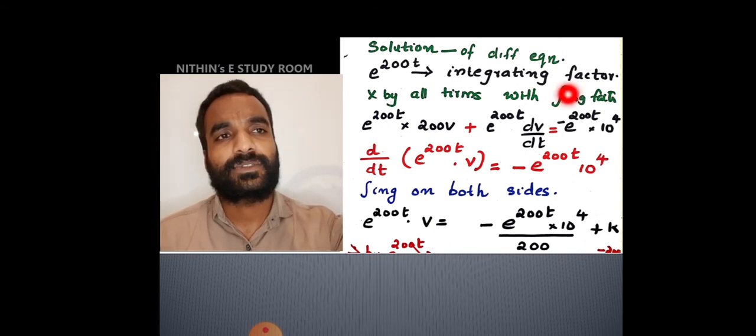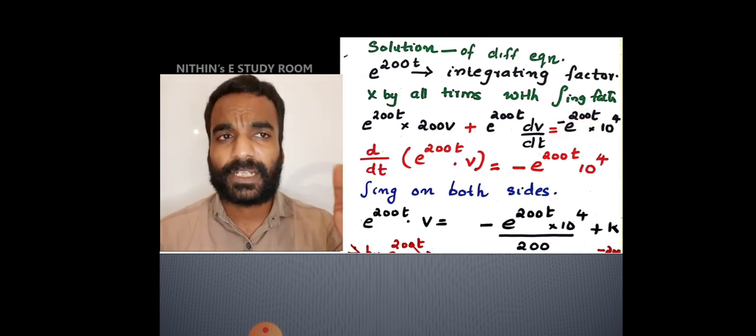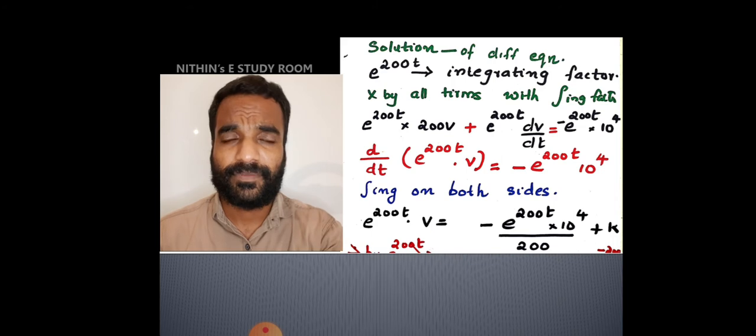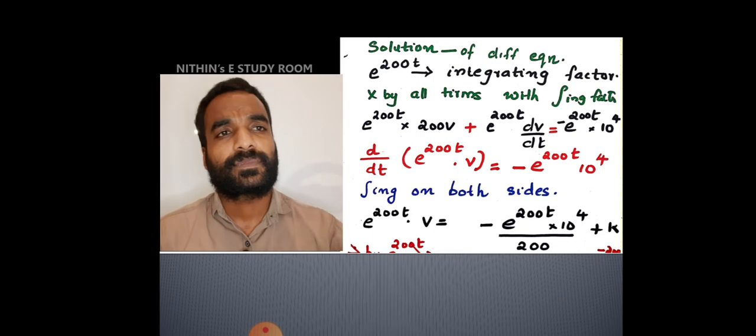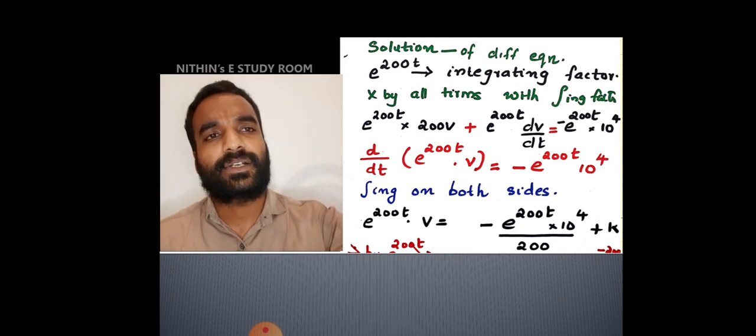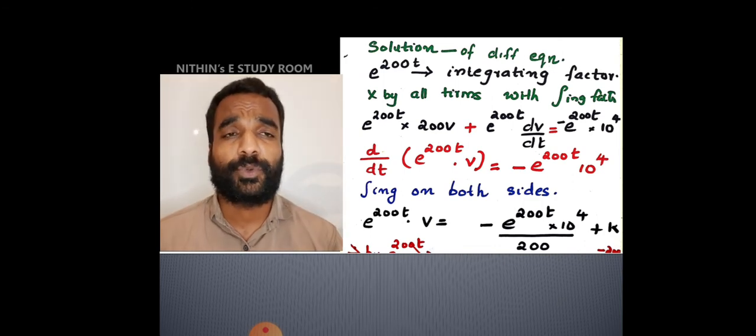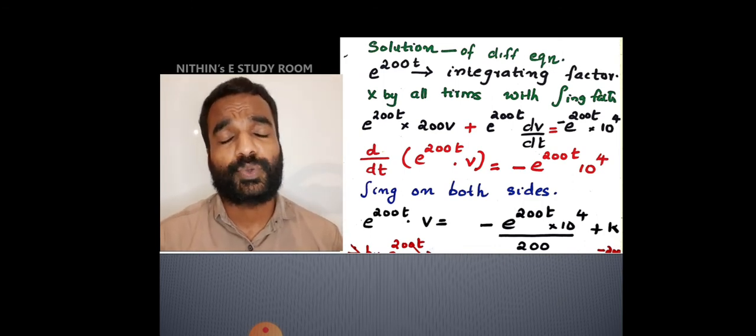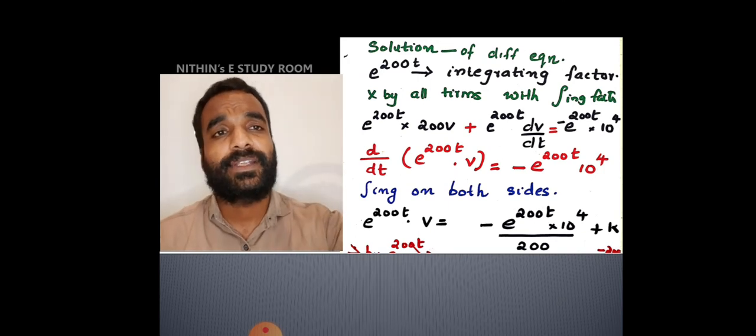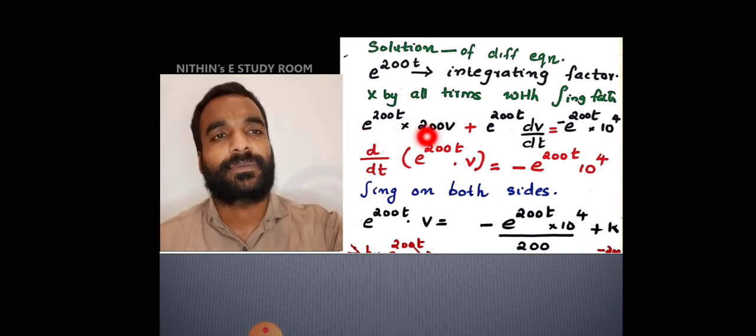Actually this minus is not for minus 200, it is the minus for the base, for the e. It is not e raised to minus 200, it is minus e raised to 200. That minus was there previously with the 10 raised to 4. 10 raised to 4 means 10,000. So this all LHS is equivalent to a differential. You have to apply the differential rule of u into v. So d by dt of e raised to 200t into V, that will give the step just before this step.